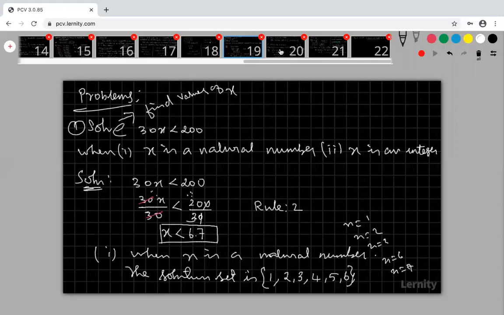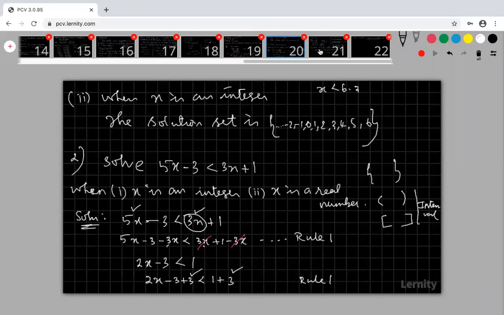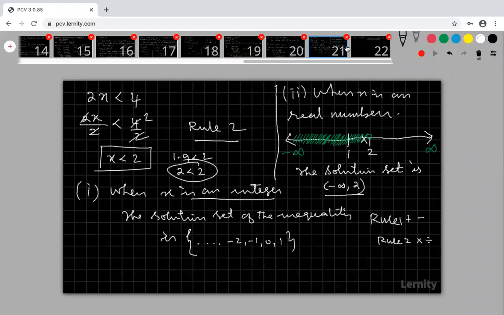Multiplying, dividing, second rule. The only case is when you multiply or divide both sides by a negative number, the inequality is reversed. Adding, subtracting, multiplying or dividing by a positive number, nothing is wrong. The only thing is we have to concentrate.